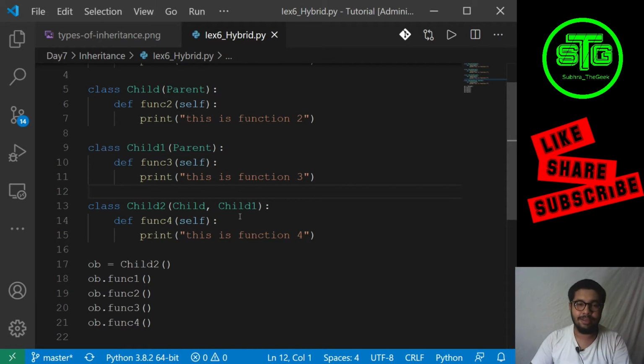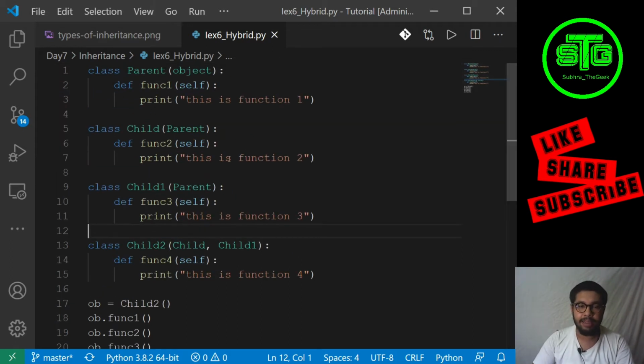So guys, remember this. If I write parent over here again, what will happen? It will try to inherit the parent class. Now function1 is already present with this child2 class. Now if I try to do that, what will happen is it will show some name conflict error. It is called a method resolution order error, an MRO error. Why will it show an MRO error? Because with this function1, it won't be able to understand from which one we are trying to call function1.